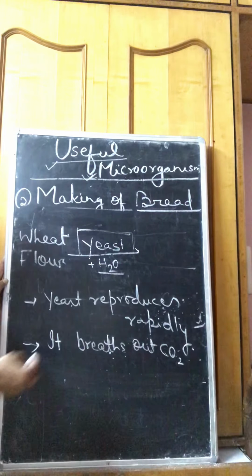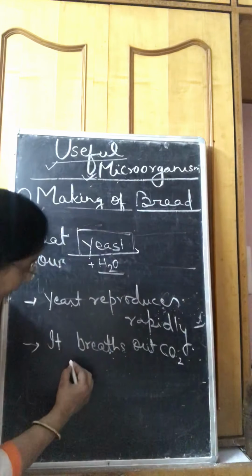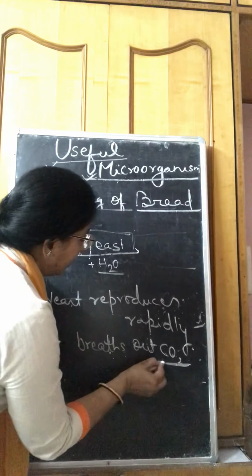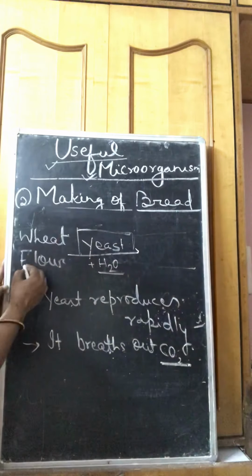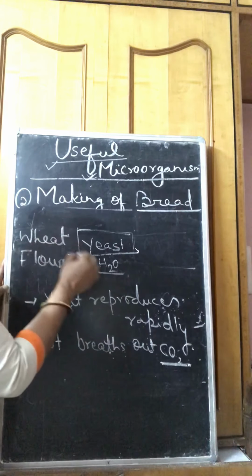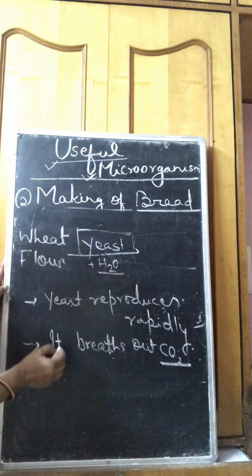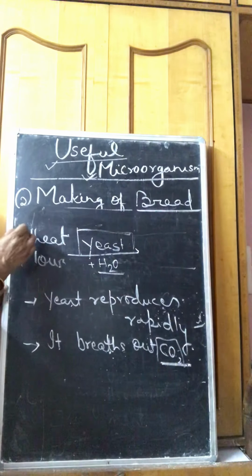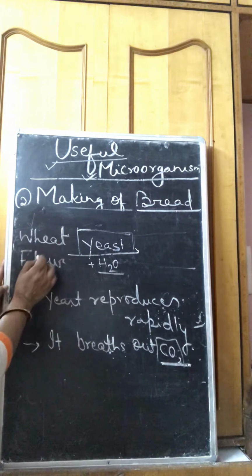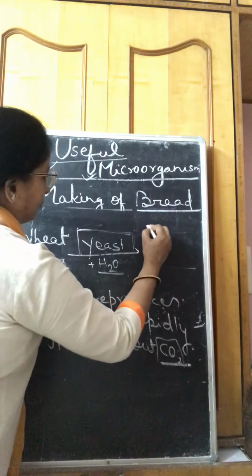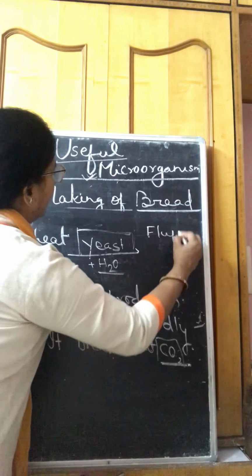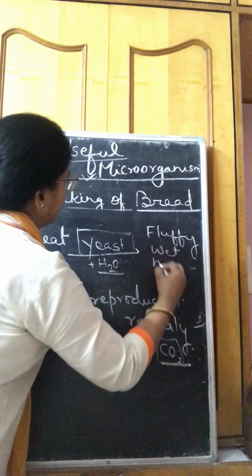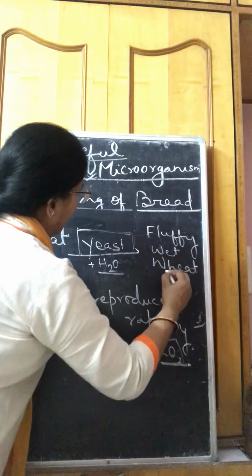The amount of carbon dioxide is increased in the wet wheat flour. That's why this carbon dioxide is trapped there, and the wet wheat flour becomes fluffy. It is gradually converted into fluffy wet wheat flour.